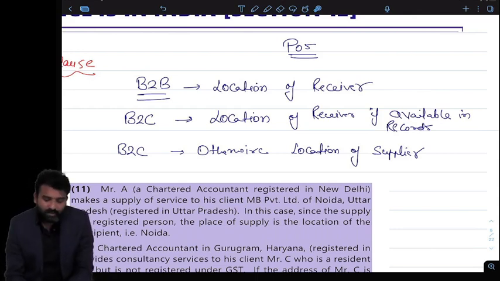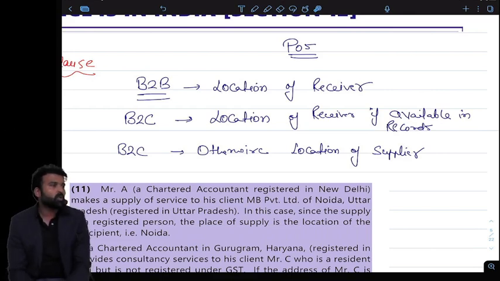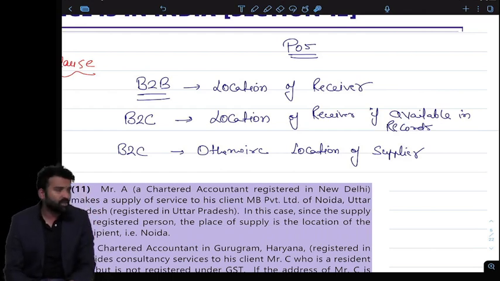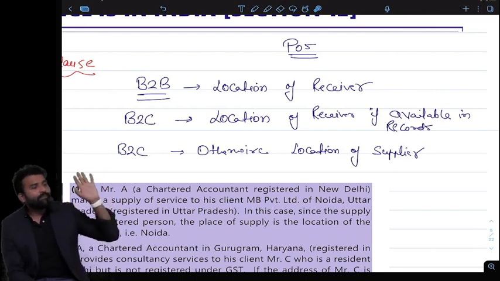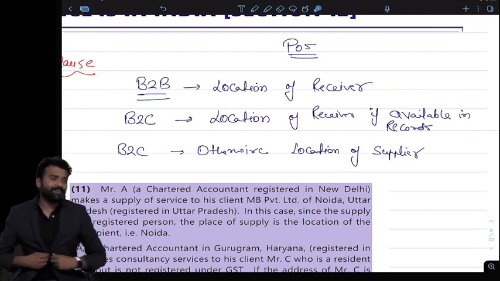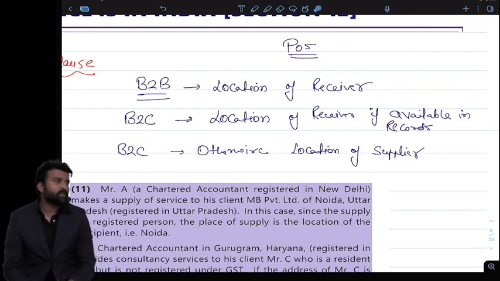So B2B, location of receiver. B2C, I will prefer the location of receiver, but if the location of receiver is not available, then only am I allowed to choose the location of the supplier. So this is the general rule that we have to follow in place of supply. Consumption is where the location of receiver is, that is where the services are actually consumed. So the thumb rule is we will always prefer the location of receiver, in B2B and B2C. But in B2C, if the location of receiver is not available, then I can go for the location of supplier.